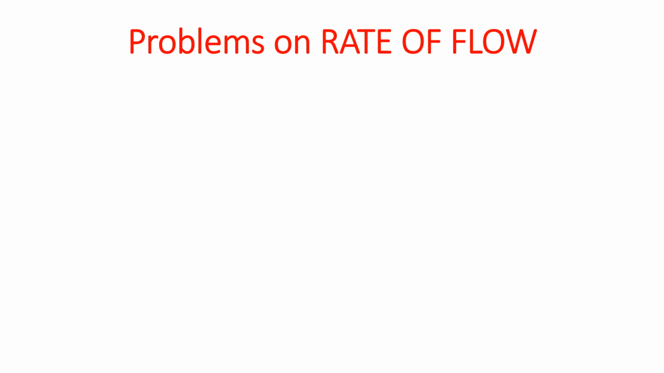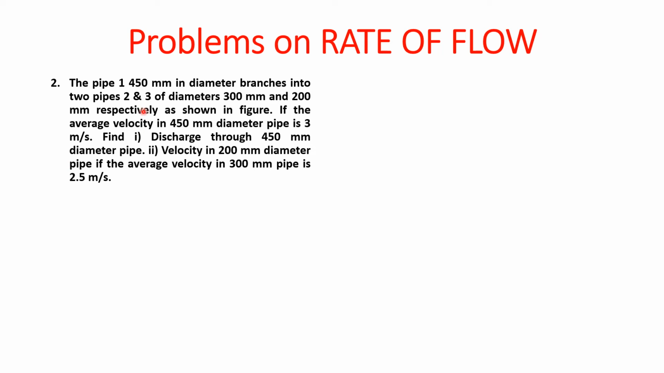Then problem number 2. The pipe 1, 450 mm in diameter, branches into two pipes, 2 and 3, of diameters 300 mm and 200 mm respectively, as shown in the figure. If the average velocity in the 450 mm diameter pipe is 3 meters per second, find the discharge through the 450 mm diameter pipe, and the velocity in the 200 mm diameter pipe if the average velocity in the 300 mm pipe is 2.5 meters per second. So you can see that this problem is stated in a very confusing way. So we have to draw the diagram. So let's see the diagram here now, so that it will be very easy for us.